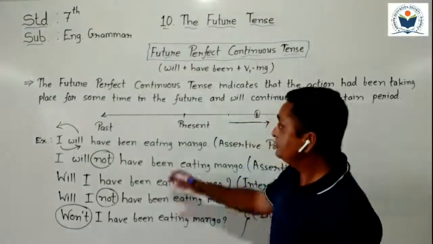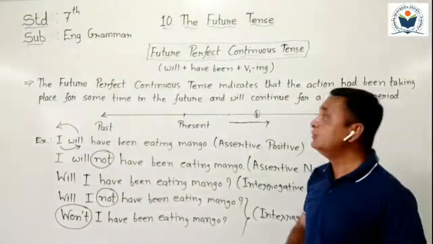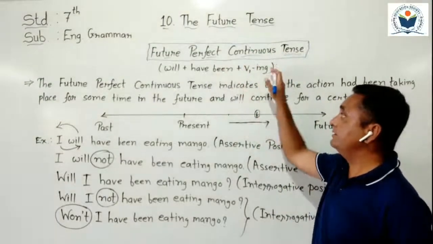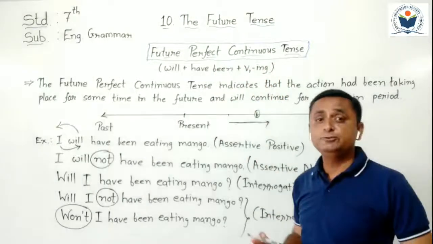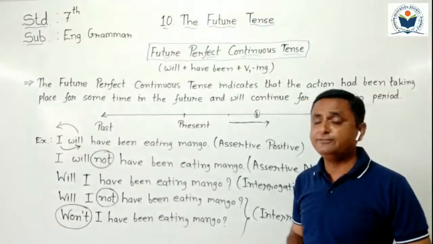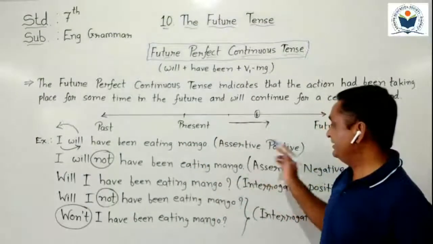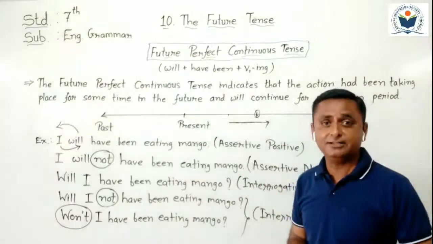Okay? So students, here we completed the teaching points related to future perfect continuous tense. We learned the structure of future perfect continuous tense, where we have to use it, and we saw different examples: assertive positive, assertive negative, interrogative positive, and interrogative negative sentences.